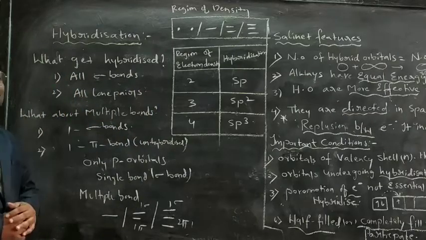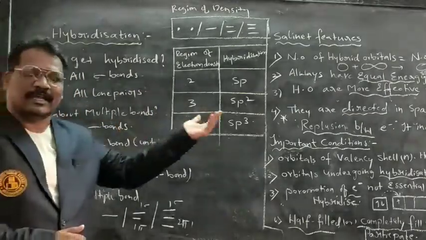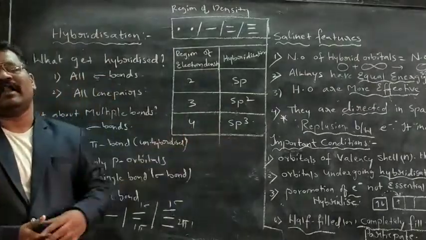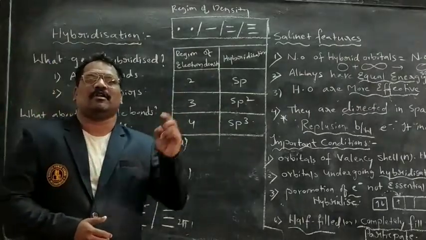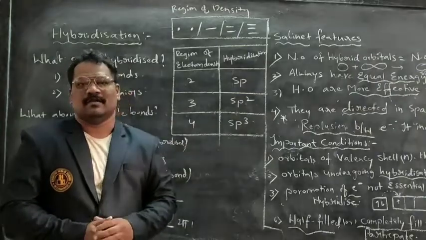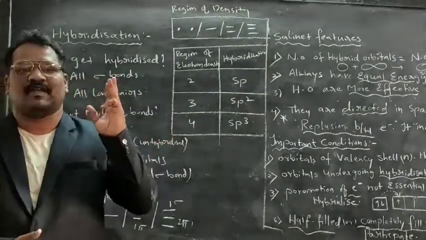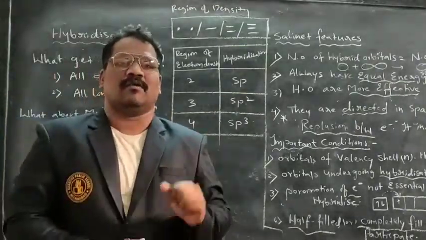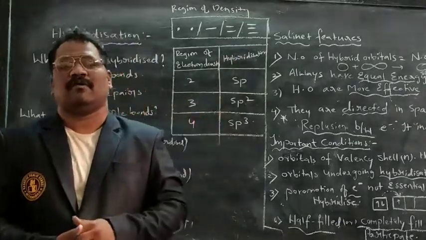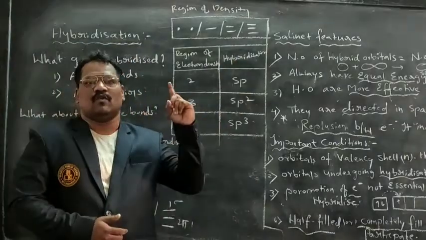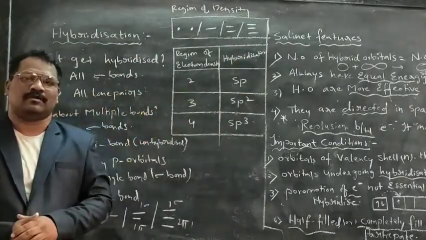And what about multiple bonds? We have seen some molecules in valence bond theory. The oxygen molecule has a multiple bond: 1 sigma bond, 1 pi bond. The nitrogen molecule has 1 sigma bond and 2 pi bonds.